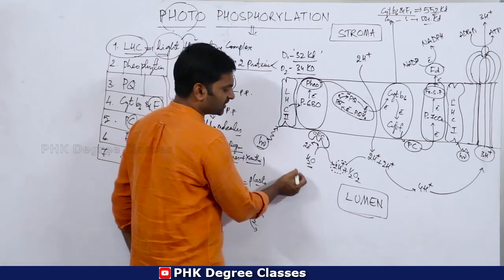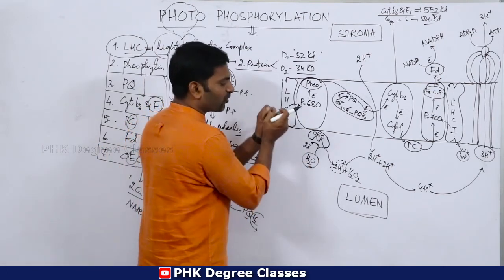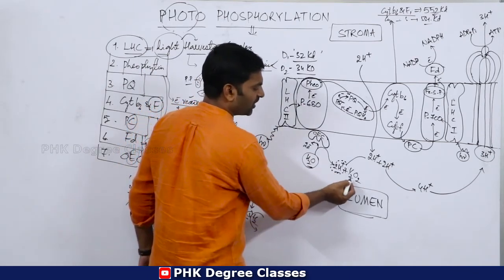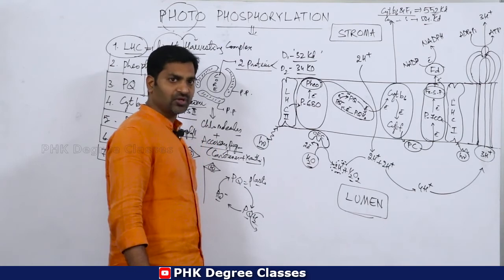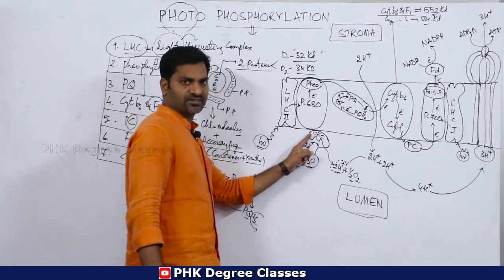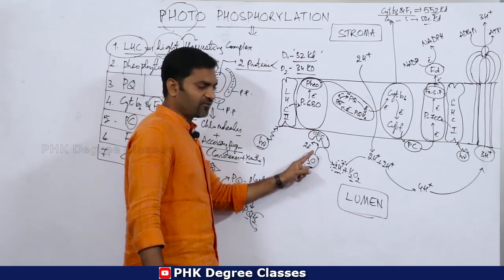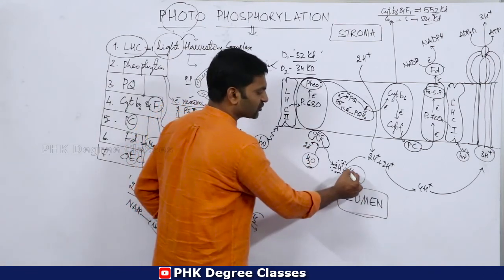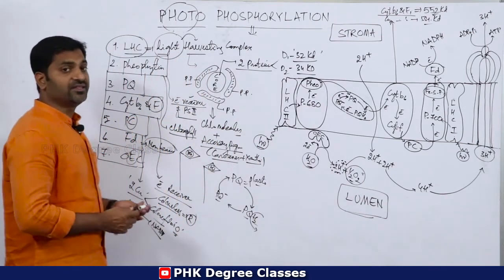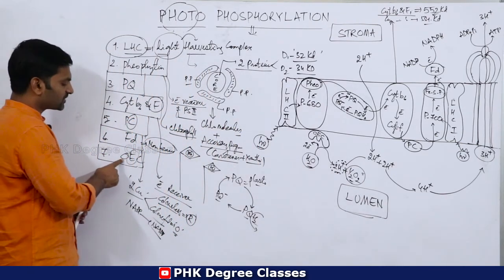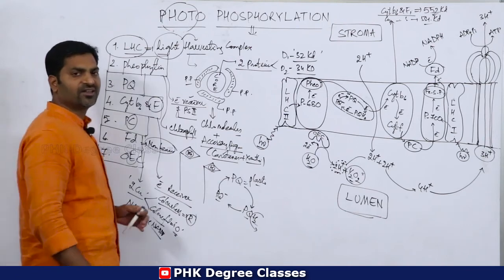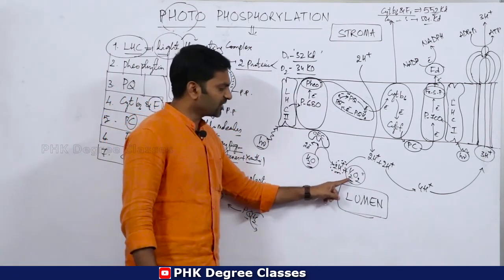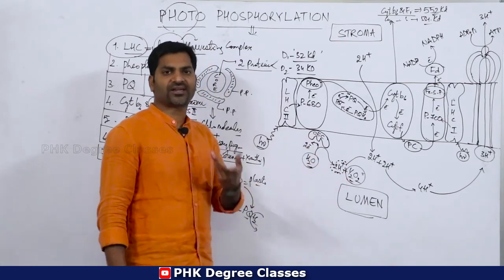So water gets broken down, and there is formation of protons as well as oxygen. Whenever the OEC is involved, water gets broken down and oxygen is formed. Hence this OEC is called the oxygen evolving complex. Evolving is nothing but production, creation or formation. So oxygen is formed whenever the OEC is active.